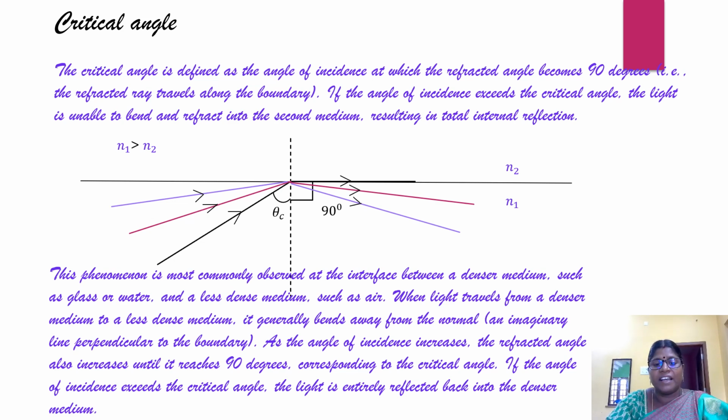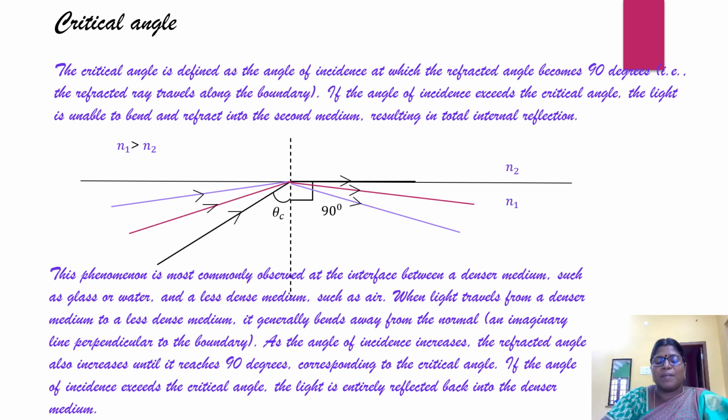The refracted ray, denoted in black color, is traveling along the boundary direction. So the ray that is incident on the interface above this critical angle is reflected back into the same medium. This phenomenon is most commonly observed at the interface between a denser medium and a less denser medium.